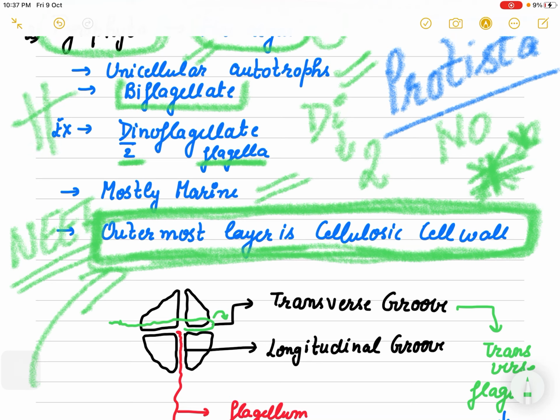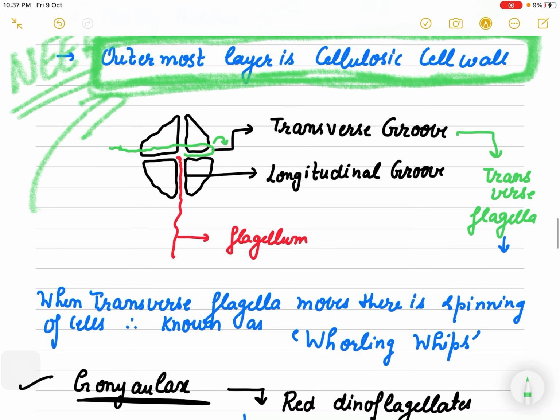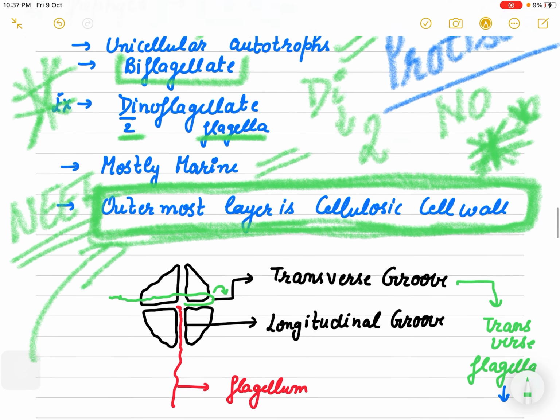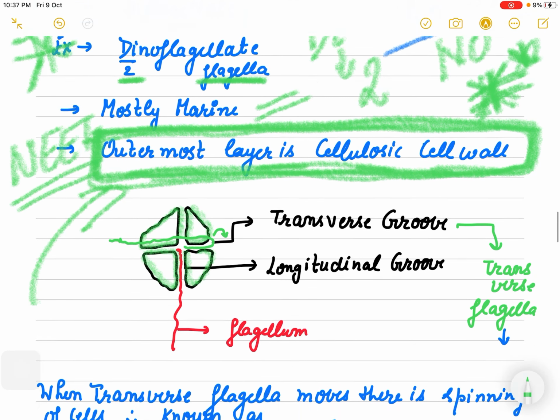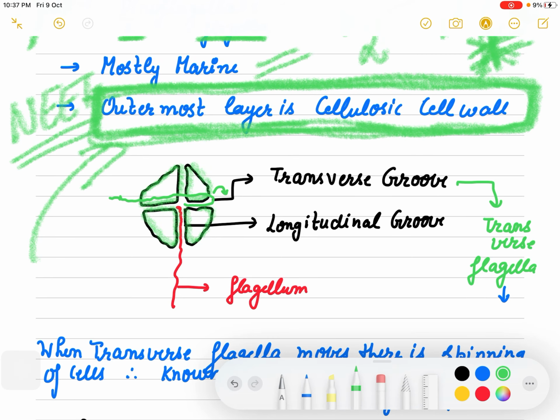One very important thing now, because we are talking about flagella here. You should know that they are having two flagella, right? Actually they are having cellulosic plates. As you can see, this is the structure, plate like structures, and they are having two flagella.